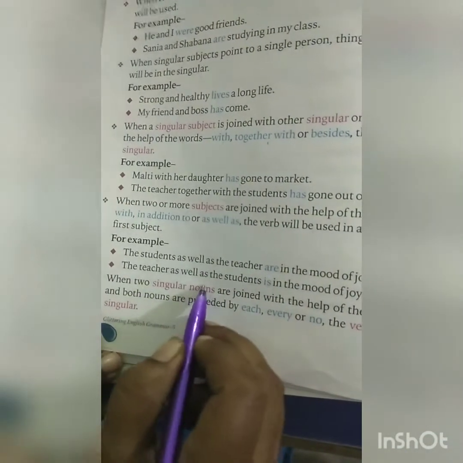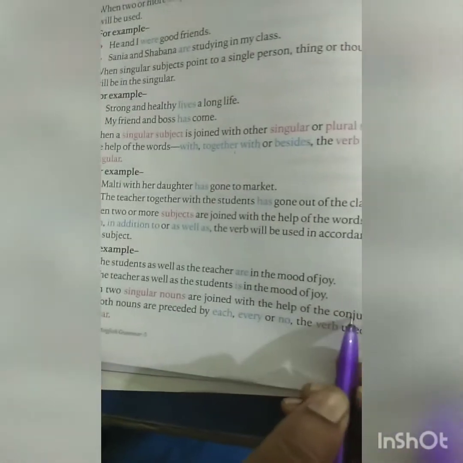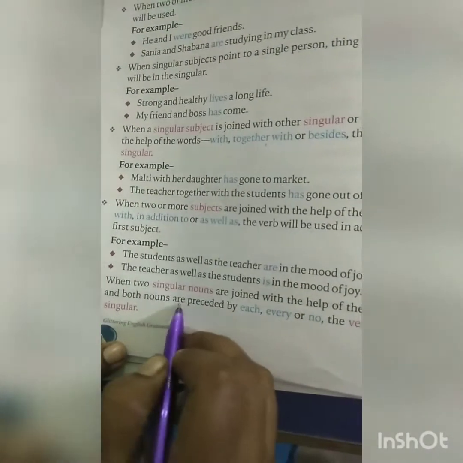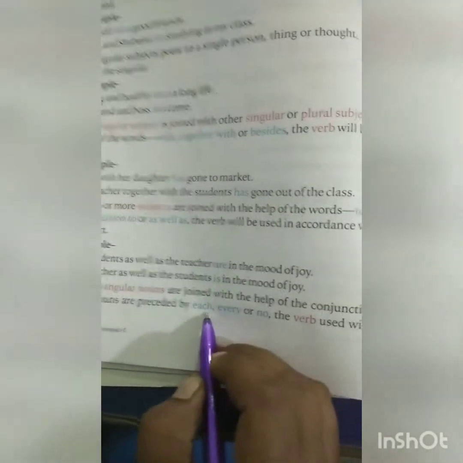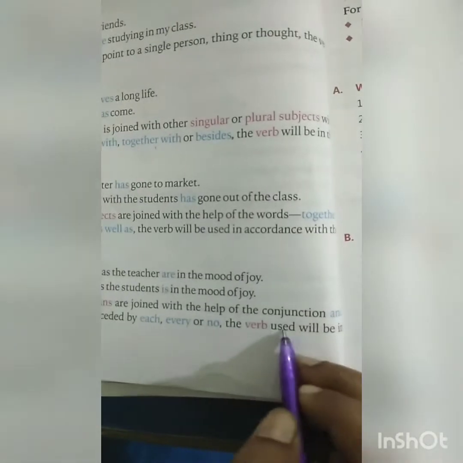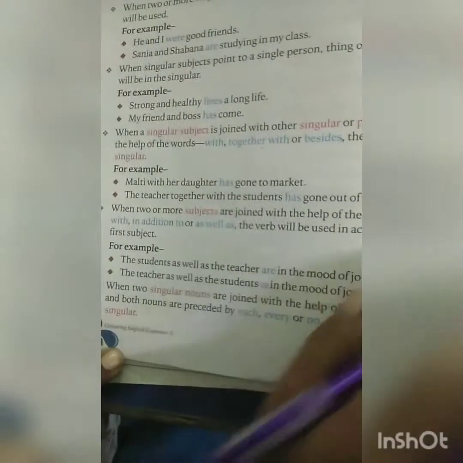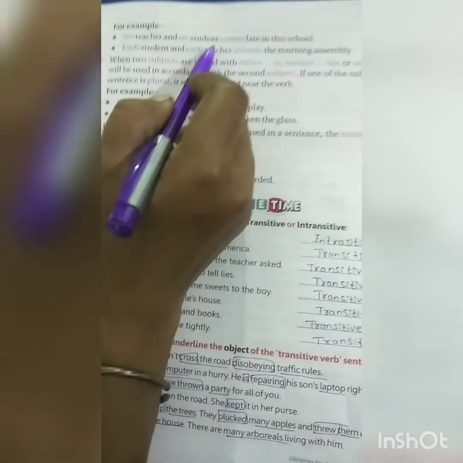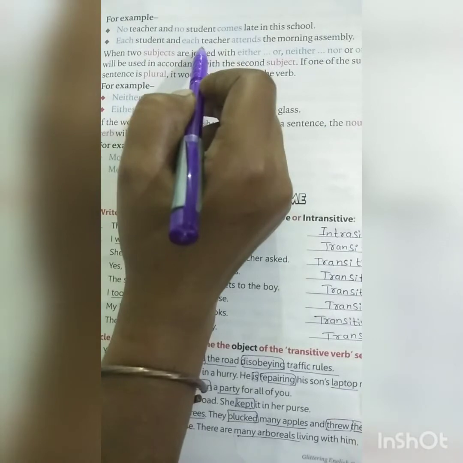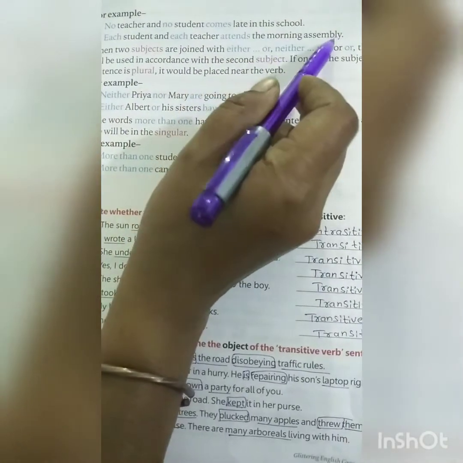When two singular nouns are joined with the help of the conjunction and, and both the nouns are preceded by each, every and no, the verb will be singular. For example, no teacher and no student comes late to school. Each student and each teacher attends the morning assembly.